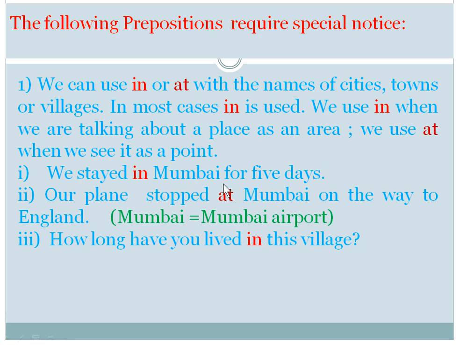So we use the preposition at here, and here the preposition in because Mumbai is here as a city. How long have you lived in this village? It is a village, so we use the preposition in here.